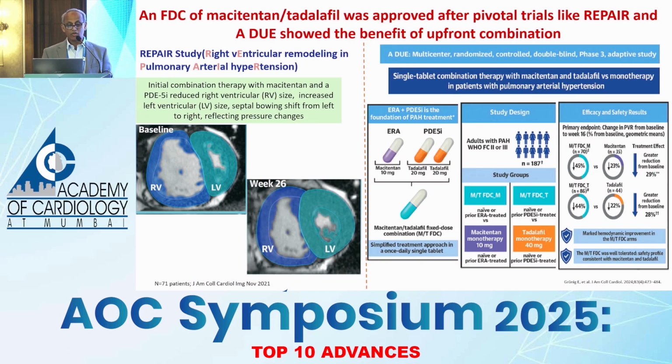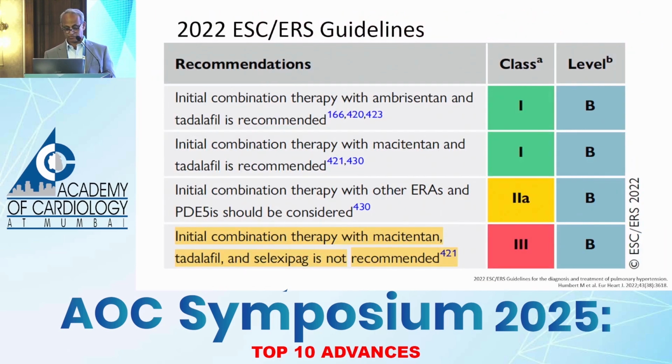And out here, you can see how with this combination therapy the RV has remodeled, become smaller, and the bowing of the septum has become more globular LV here. So that's how it is. So not one but two trials. So class 1 recommendation for upfront combination therapy either with ambrisentan and tadalafil or macitentan and tadalafil.